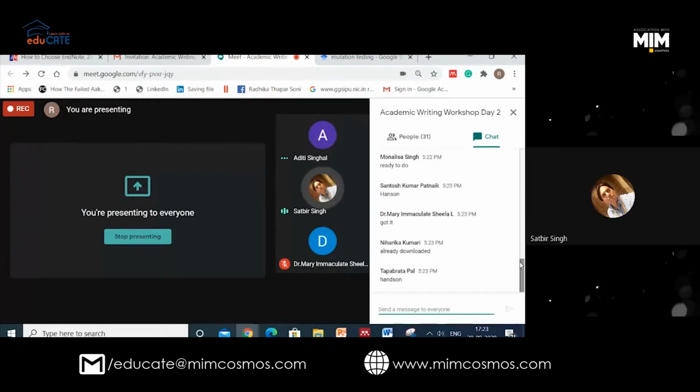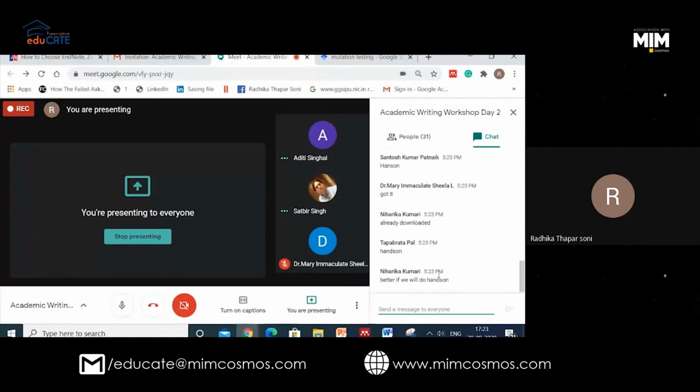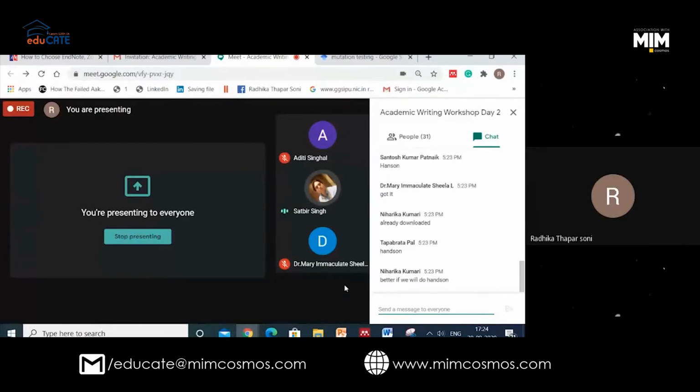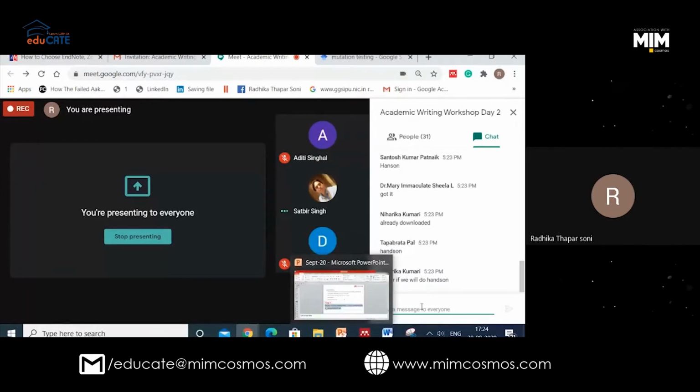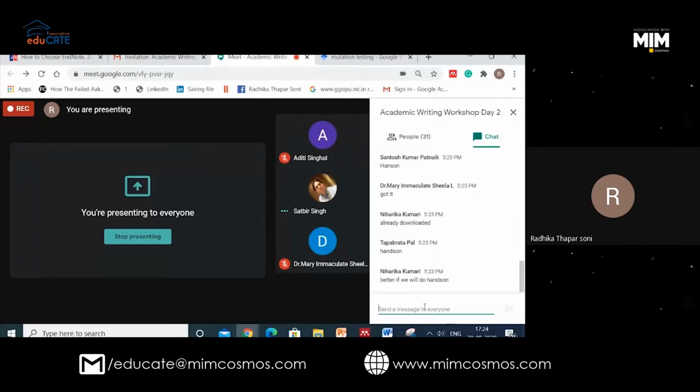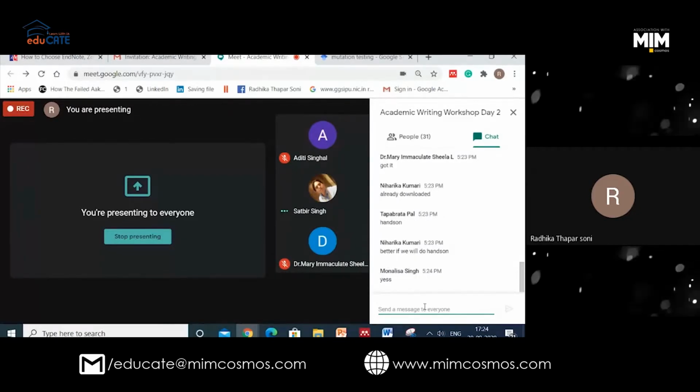Because it is a very good tool, I would like everybody to benefit. I just want everyone to at least start using this tool from today itself. No issue, because it is not a high storage requiring tool, so it will take less time. Once everybody has downloaded this tool, just write yes in the chat box. Those who have done, just write yes. When I get 20 yes, I will move on. Everyone, please start writing yes.